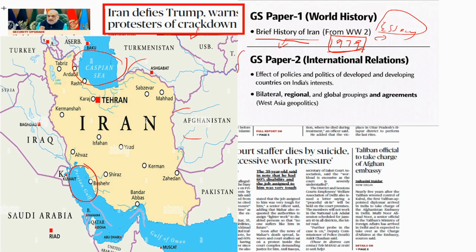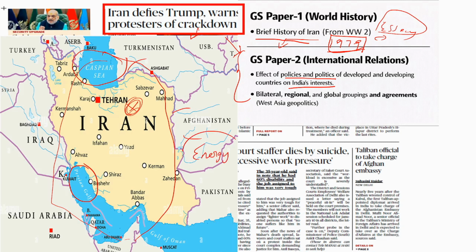Then coming to international relations, of course this can be easily linked to international relations. So policies and politics of any country which is affecting India's interest can be linked here, because now if Iran is under protest, if Iran is going under instability, all of this region will be in news constantly. We will see 2 to 3 articles on this region only. And if this region goes into instability, it will affect the energy security of India. So it impacts our interest, because we are importing so much oil from this region, from this West Asia, Iran, Saudi Arabia, UAE, etc. Okay, so this region is very important for our energy interests.